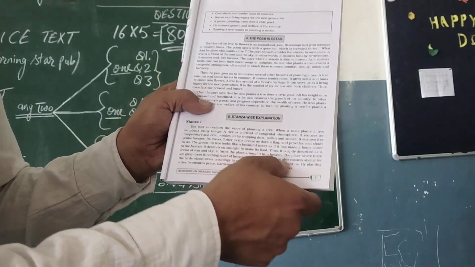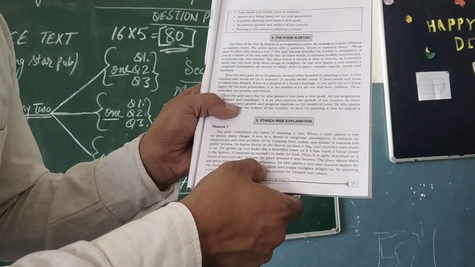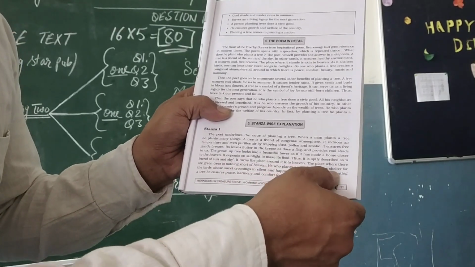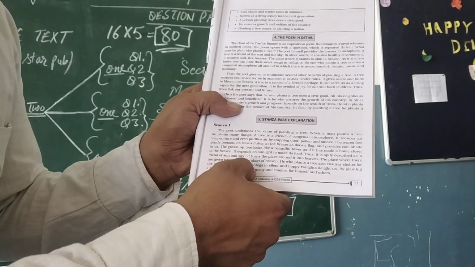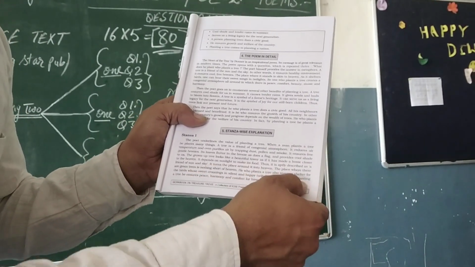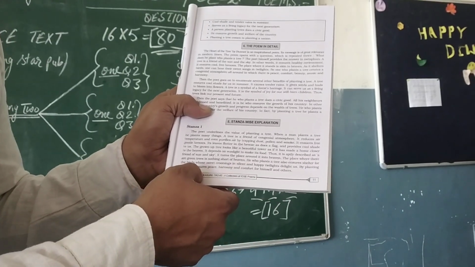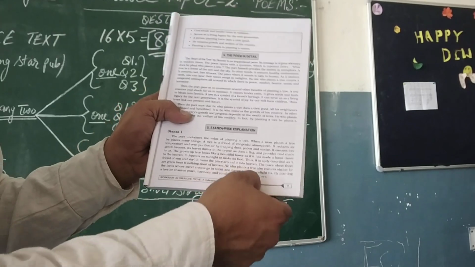Now let us see, the place where there are green trees is nothing short of heaven. He who plants a tree also ensures shelter for the birds whose sweet croonings in the silent and happy twilights delight us. By planting a tree, he ensures peace, harmony, and comfort for himself and others.